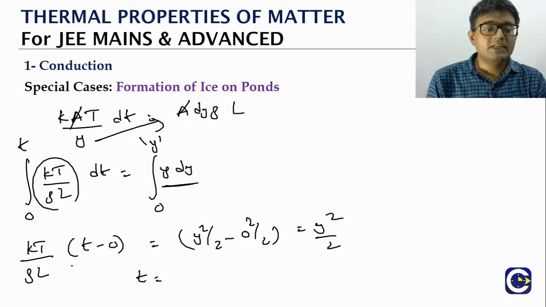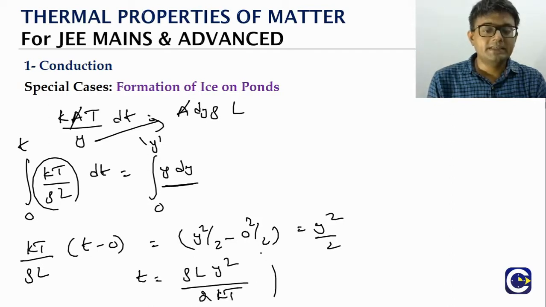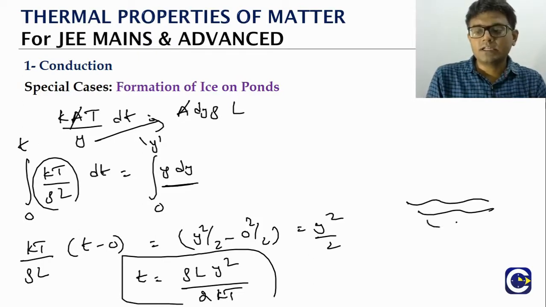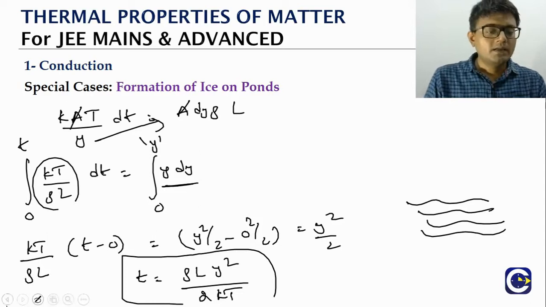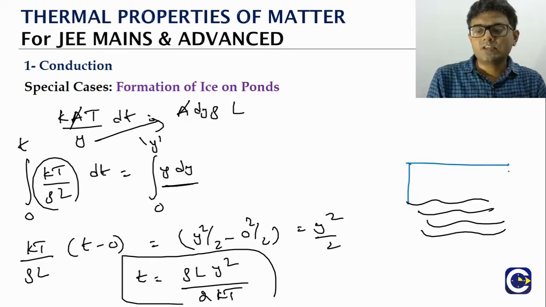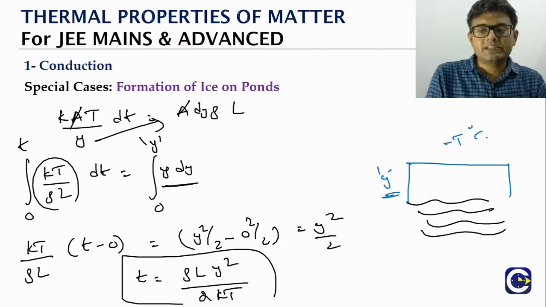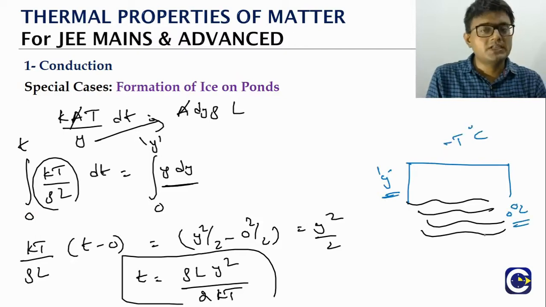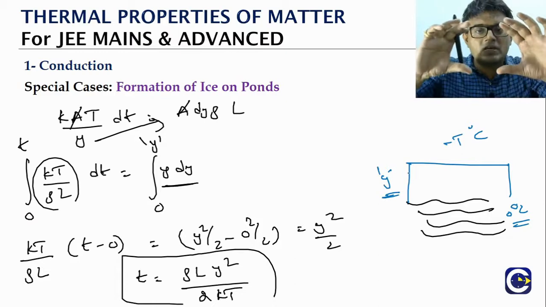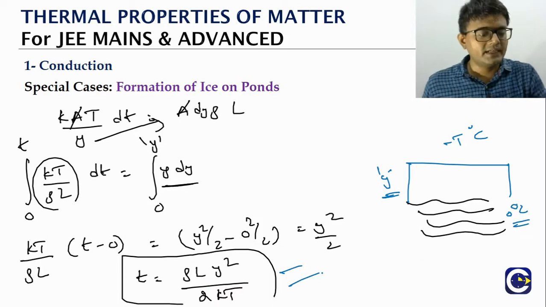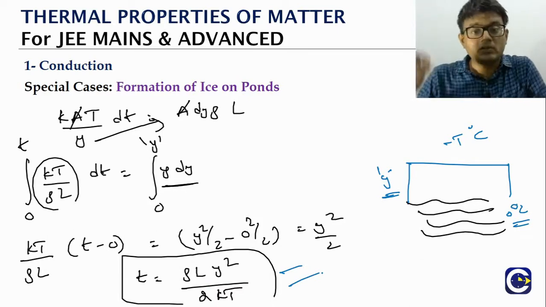So the time required for the formation of a thickness y: we take everything to the other side, rho L y square by 2 K T. If you have water starting from 0 thickness, and you look at the formation of an ice block of thickness y, with the outside temperature minus T and the water temperature taken as 0, the time required is rho L y square by 2 K T. This is a very important result about the formation of ice on ponds.